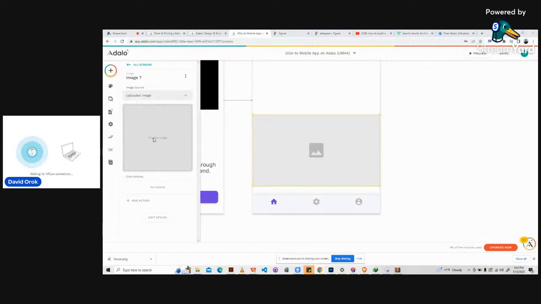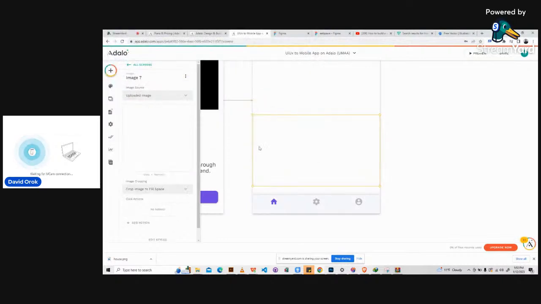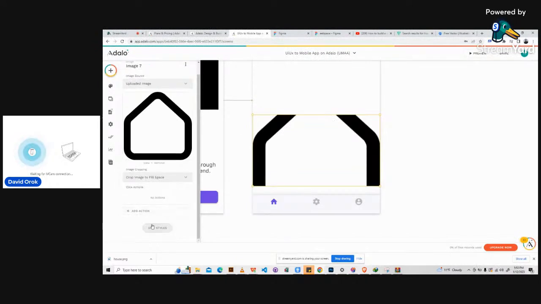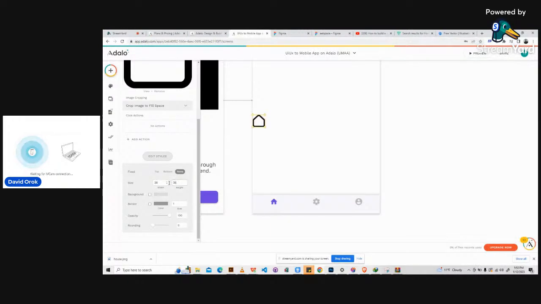Let's see whether we can have something. Okay, so this house, for instance. Let's just download this. Then let's go here and change the styles to, I think it was 36 by 36, something like that. Okay, so we have it like this.